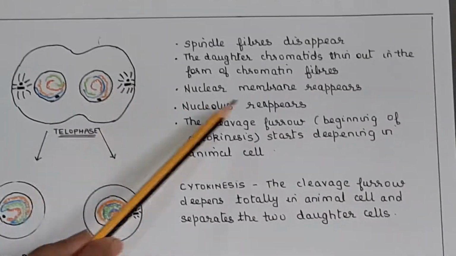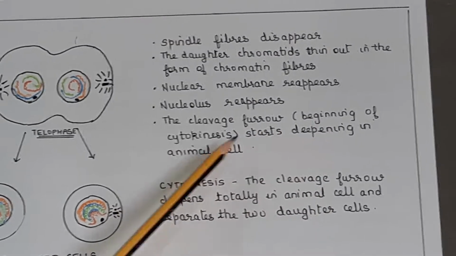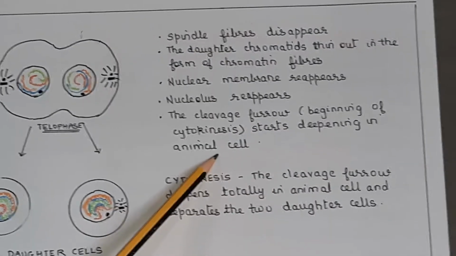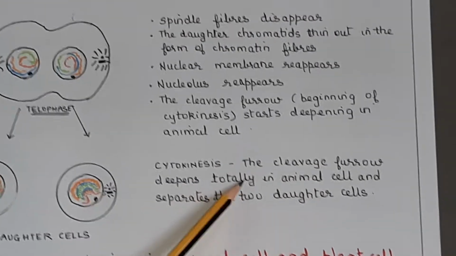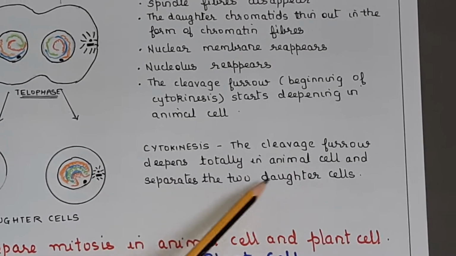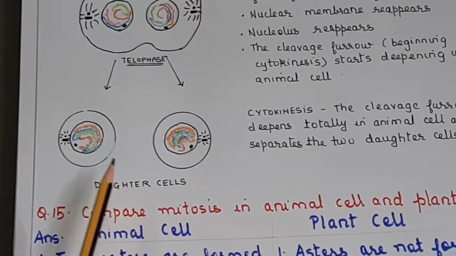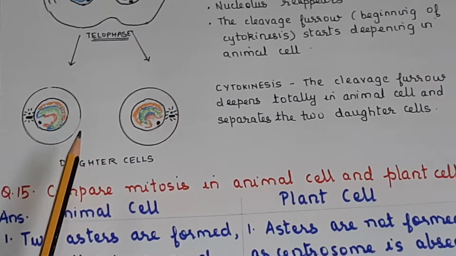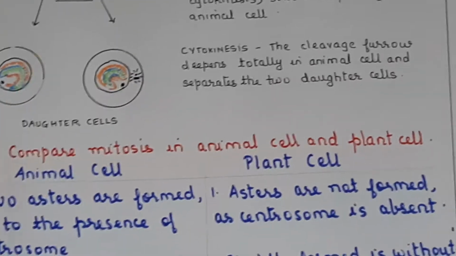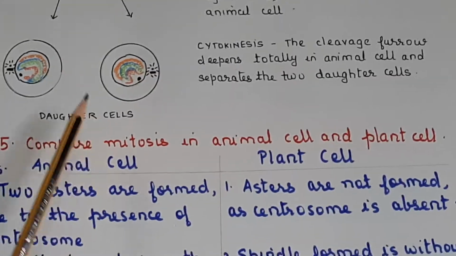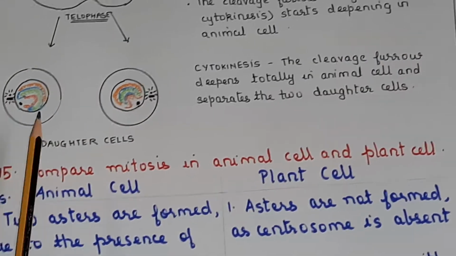reappears, nucleolus reappears, and the cleavage of the furrow, beginning of cytokinesis, starts deepening in the animal cell. Okay, and finally the cleavage furrow deepens totally and separates to form two daughter cells. So ultimately you are getting two daughter cells having the same number of chromosomes as what is present in the parent cell. Okay, now once these two daughter cells are formed, if you observe, they are small in size, so they will gradually increase in size.